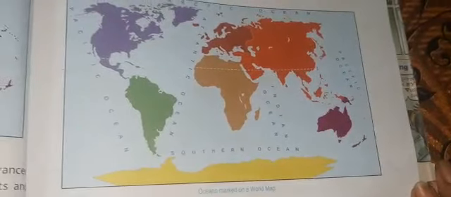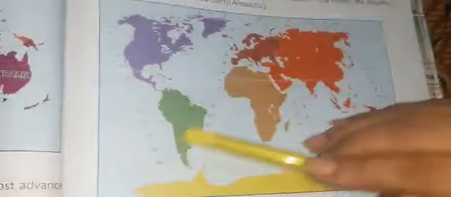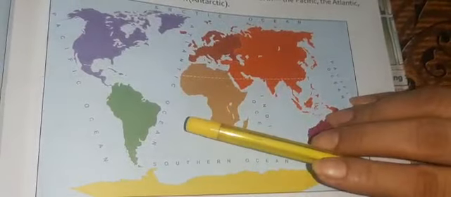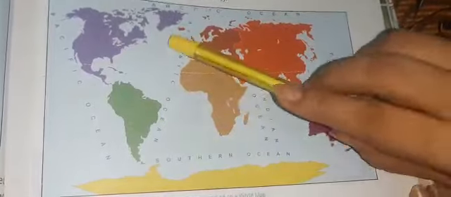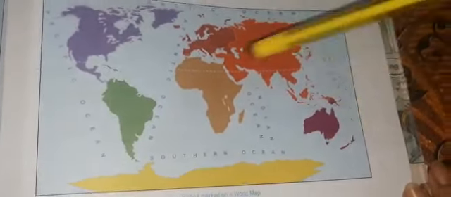So, what are oceans? The large water bodies that separate the continents are called oceans. Two thirds of our earth is water.